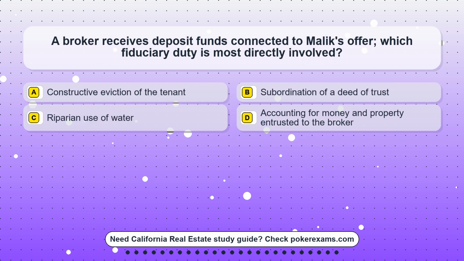Question 2. A broker receives deposit funds connected to Malik's offer. Which fiduciary duty is most directly involved? Option A. Constructive eviction of the tenant. Option B. Subordination of a deed of trust. Option C. Riparian use of water. Option D. Accounting for money and property entrusted to the broker.